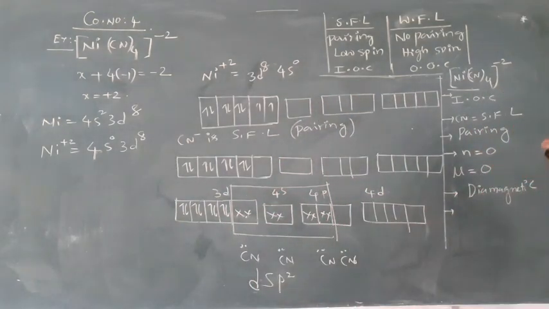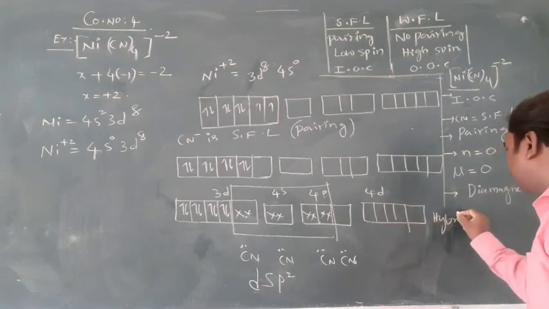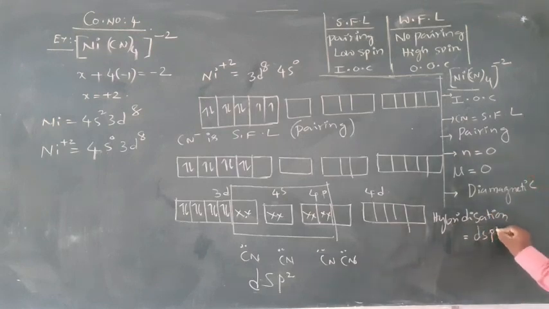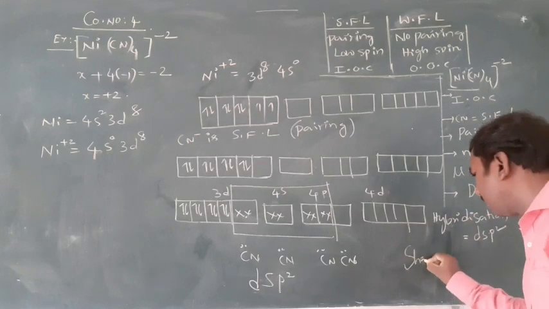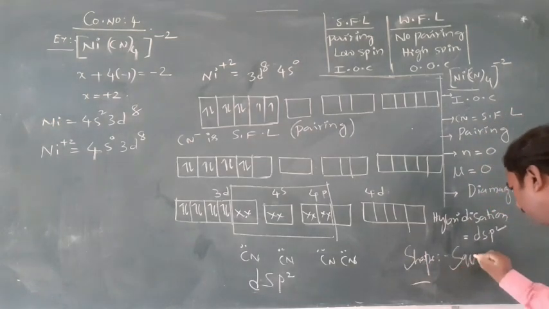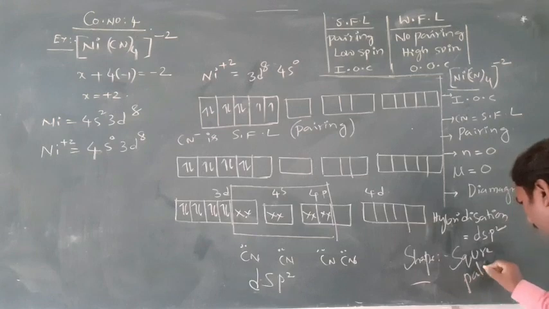Next, hybridization. So what is the hybridization of this complex? Hybridization is dsp2. Shape is square planar.